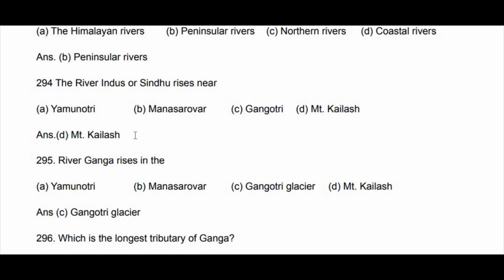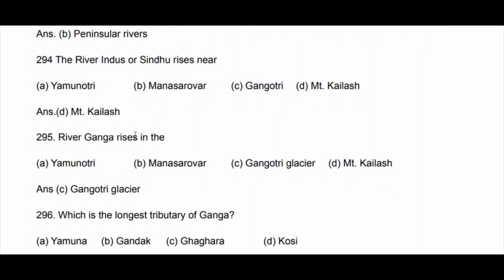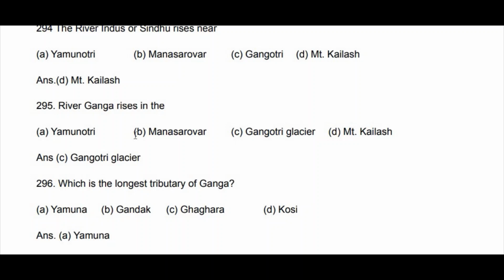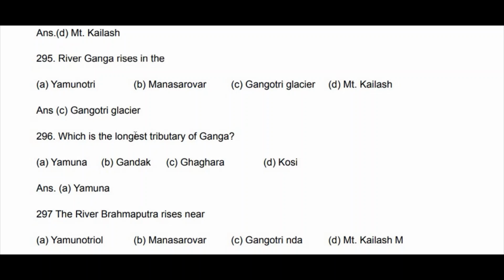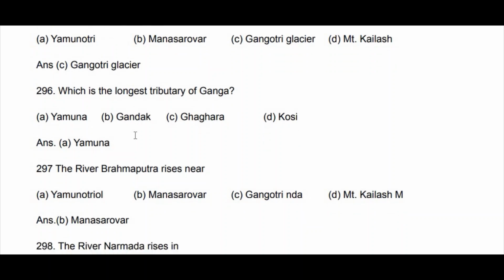Which is the longest tributary of Ganga? Many tributaries are there: Yamuna, Gandak, Gagra, Kosi. All are tributaries, but the longest one is Yamuna. And the river Brahmaputra rises near Yamunotri, Manas Sarovar, Gangotri, or Mount Kailash? It is Manas Sarovar. Sorry for the spelling mistake.